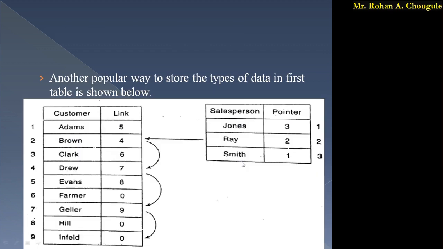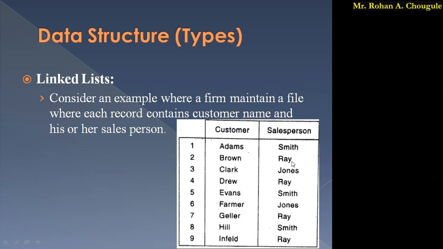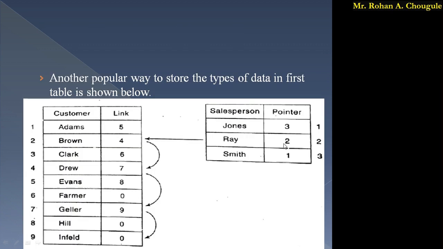So in this case, in front of Ray we have written the 2. What does this 2 indicate? 2 is the number or index of the customer. So Ray's first customer is Brown. So Brown is Ray's first customer, and here I have written the 2. What does this 2 indicate? 2 points to Brown.